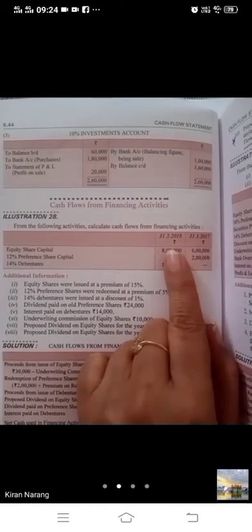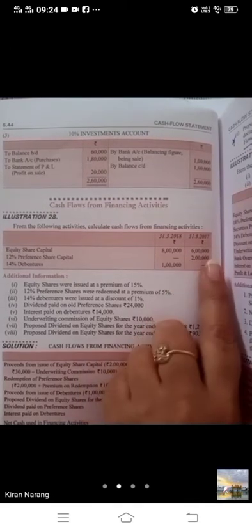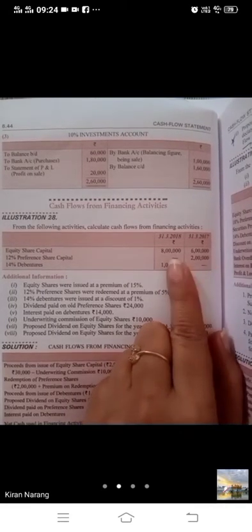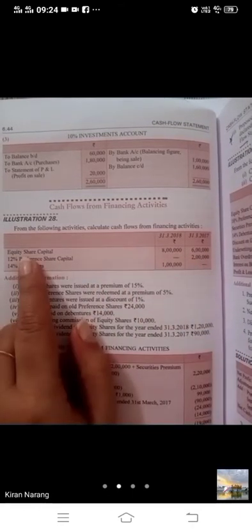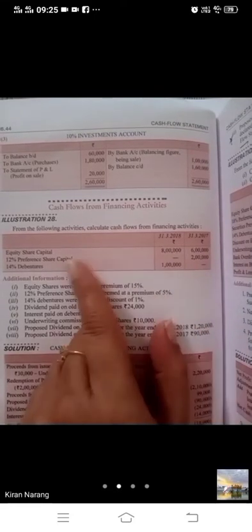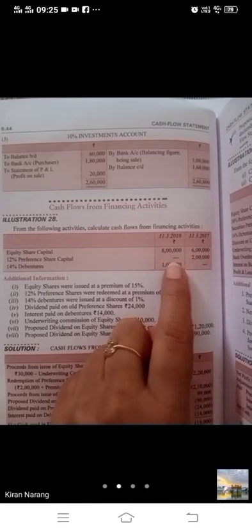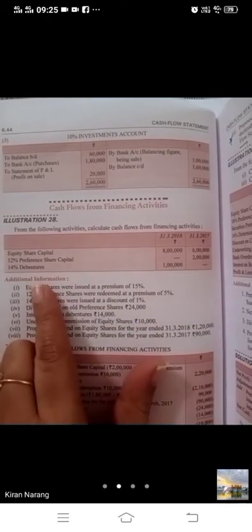Equity shares, two years' data is given. 2018 is given in front and 2017 is given at the back. So from here to here you will see the difference. 6 and 8, there is an increase of rupees 2 lakh. This is the issue of equity shares. Then bache, 2 lakh to 0, preference shares have been redeemed. All preference shares are redeemed, and from 0 to 1 lakh, debentures are issued.